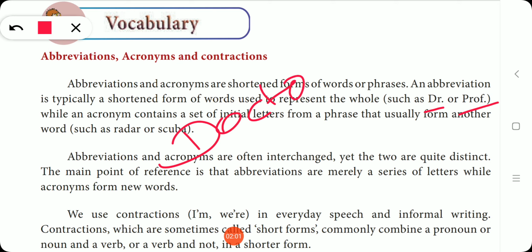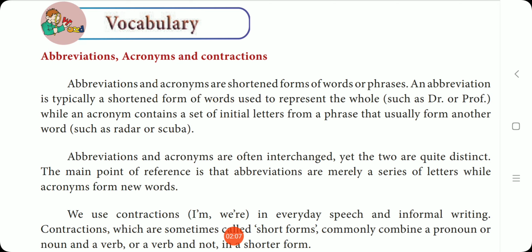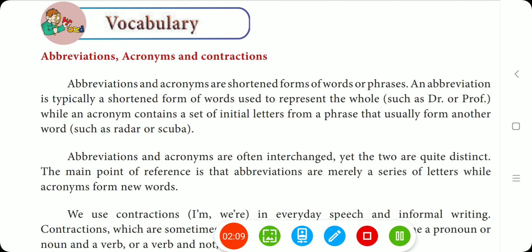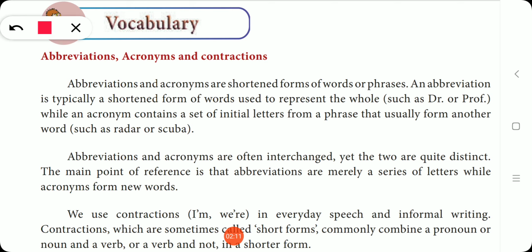Doctor. And what is PROF? We mention professor as PROF. At the same time, an acronym contains a set of initial letters from a phrase that usually form another word. So acronyms form another word.